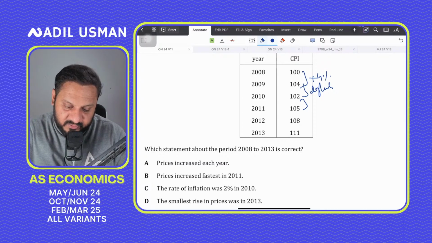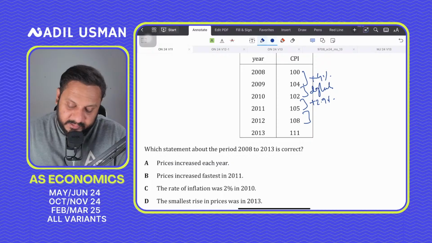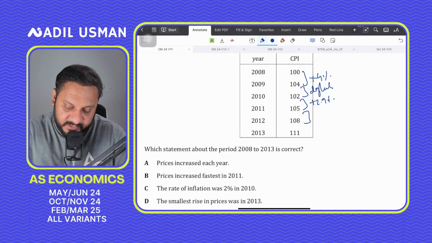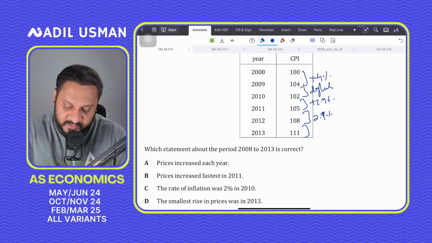Then the inflation rate is coming to 2.9%. Then in 2011 to 2012 there is 108 minus 105 divided by 105 times 100. So you have inflation of again 2.85 or 2.9%. And over here you have 111 minus 108 divided by 108 times 100, so you have inflation of 2.7%.